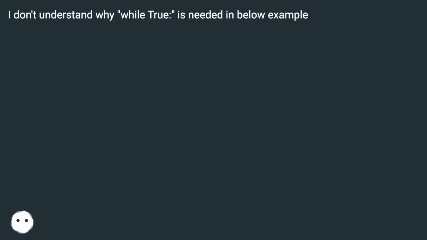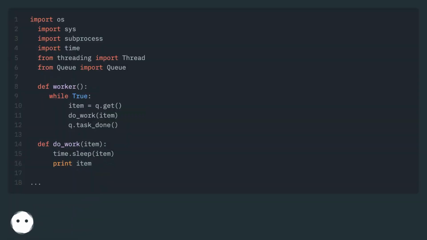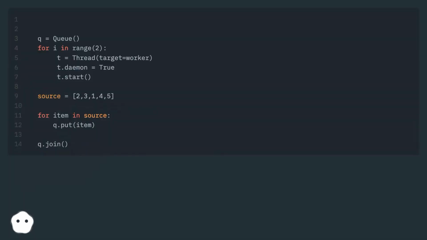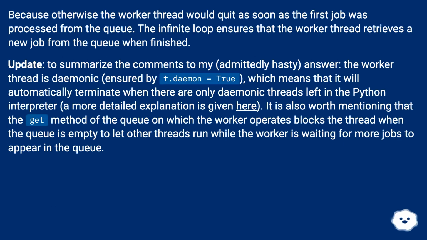Need for while true. I don't understand why while true is needed in below example. Because otherwise the worker thread would quit as soon as the first job was processed from the queue. The infinite loop ensures that the worker thread retrieves a new job from the queue when finished.